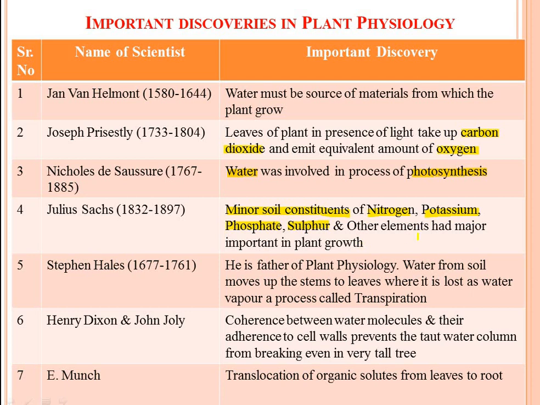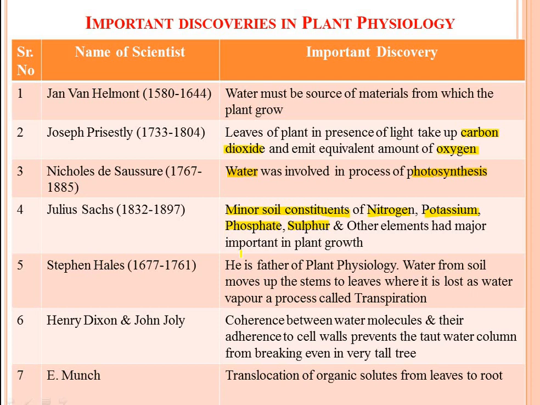We know that some are macronutrients and some are micronutrients, essential for the growth of plants. You know the NPK: nitrogen, phosphorus and potassium. These are the macronutrients, while sulfur and zinc are micronutrients. They are important for the growth of plants.